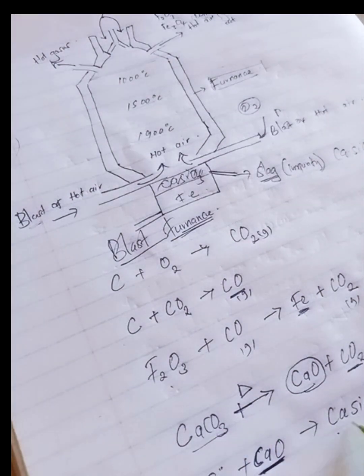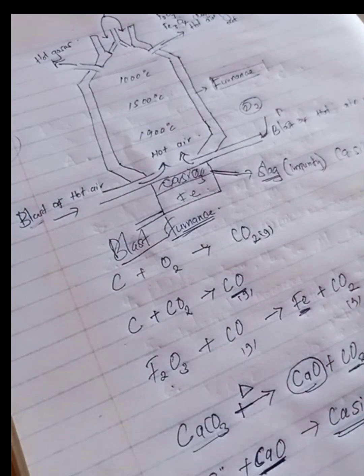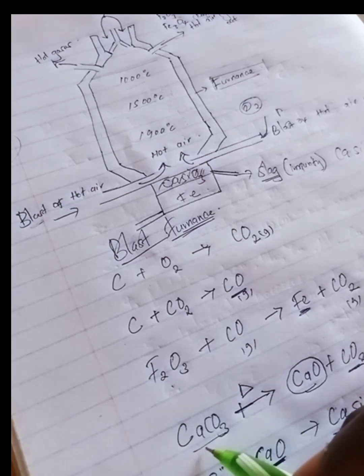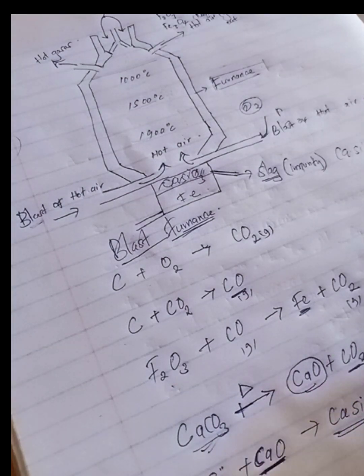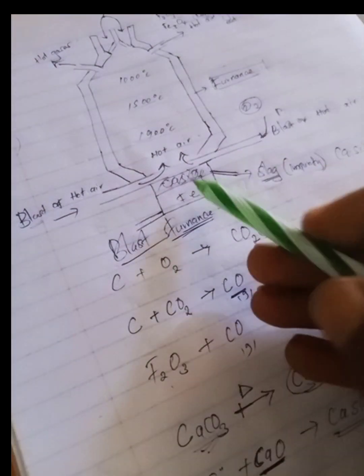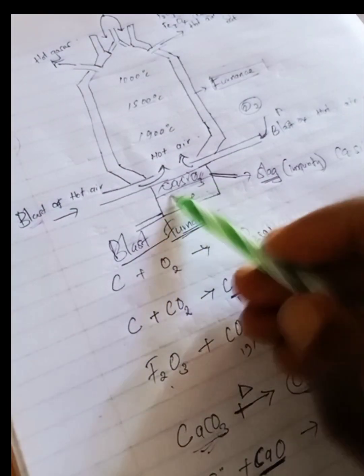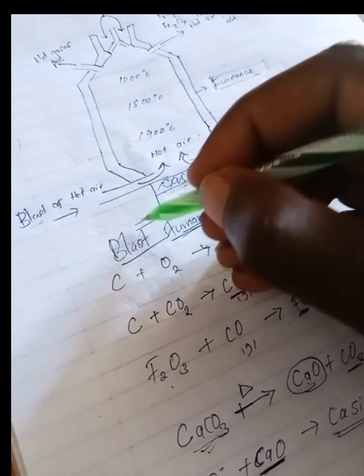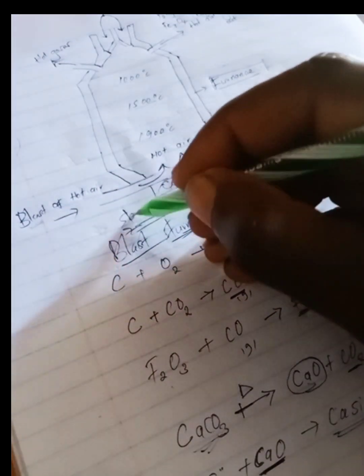So it reacts with calcium oxide to form calcium silicate. Then they can ask a question such as the function of limestone or calcium carbonate, yeah, it is to remove impurities. We see it reacts with silicon, which is an impurity, and after reacting with the impurity it removes it, it is able to remove it because it makes it less dense, so it floats. Up here it can come out as slag, while down here is pure iron.